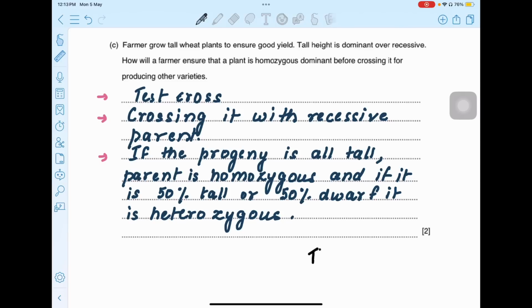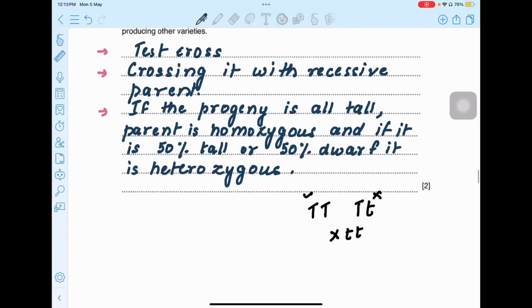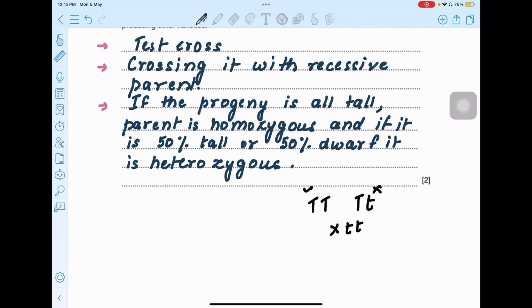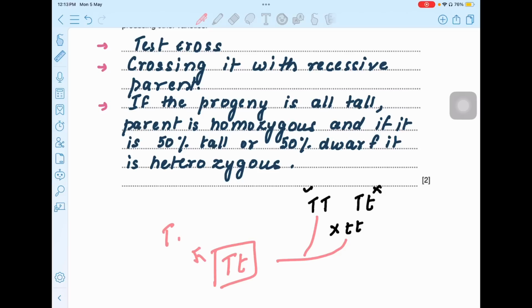So there are two possible genotypes for tall, this and this. Okay, both of them, when you look externally at their phenotype, are going to appear tall, but the farmer wants to have only homozygous, that means this one and not this one, when he is breeding them. So how will we ensure it? We have to cross it with the dwarf parent. Let's say this one. If we cross it with this one, in that case we are going to get this, and the progeny is going to be all dominant, all tall.